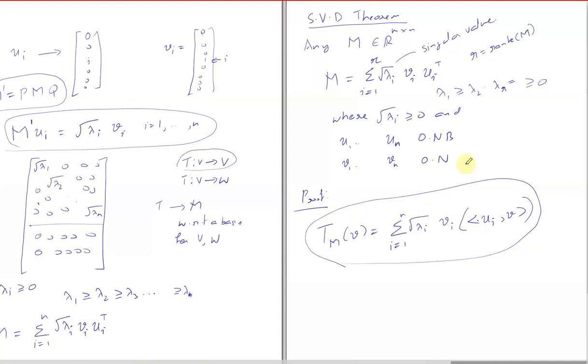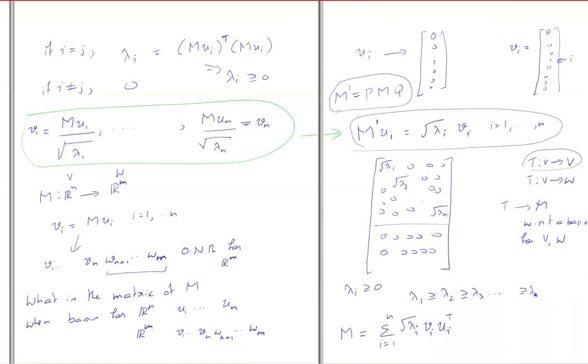Sir, how did you prove that M prime Ui is equal to root lambda i Vi? So Vi was defined like this, no? Yes, sir. To be frank, this Ui is actually Ui tilde.